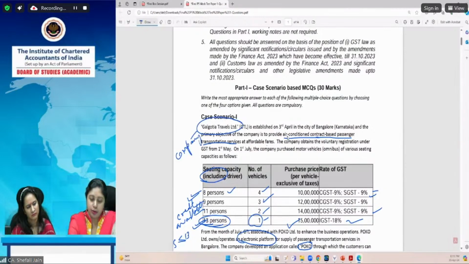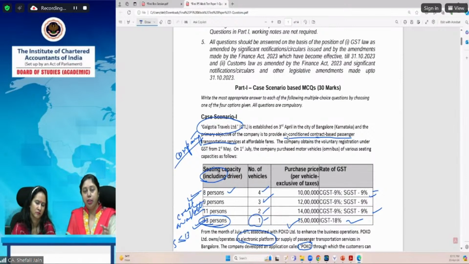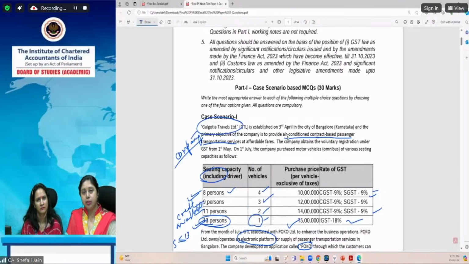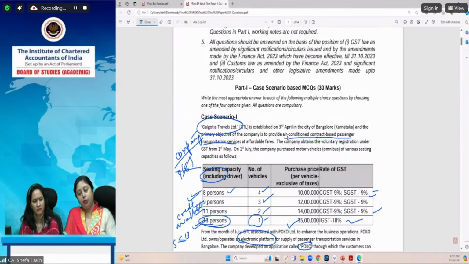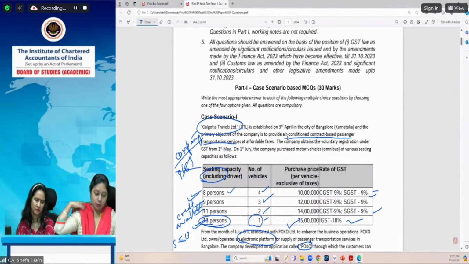So the services under 9(5) have been amended. The amended provision provides that services by way of transportation of passengers through an omnibus, through an ECO, will have tax paid by the ECO only when the supplier is not a company. But in this case, the supplier is a company. So the provisions of 9(5) do not get attracted in this case. Okay, so now what will happen? In this case, the tax will be paid in the normal course.